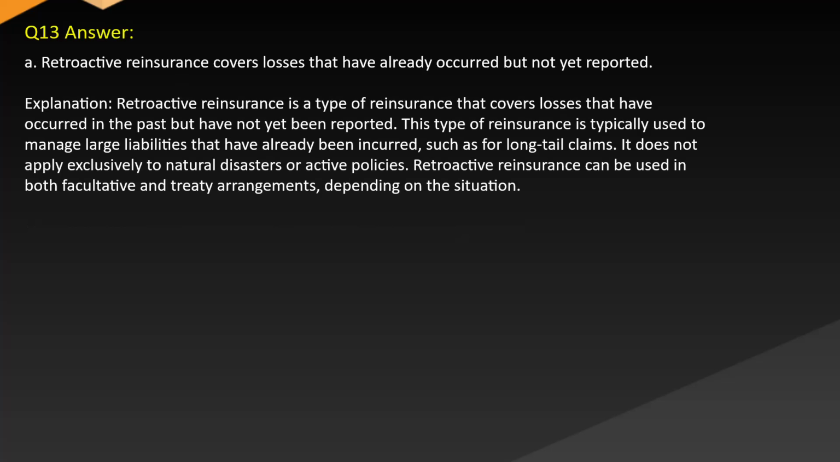Answer A. Retroactive reinsurance covers losses that have already occurred but not yet reported. Explanation. Retroactive reinsurance is a type of reinsurance that covers losses that have occurred in the past but have not yet been reported. This type of reinsurance is typically used to manage large liabilities that have already been incurred, such as for long-tail claims. It does not apply exclusively to natural disasters or active policies. Retroactive reinsurance can be used in both facultative and treaty arrangements, depending on the situation.